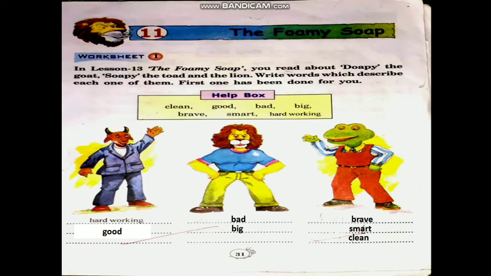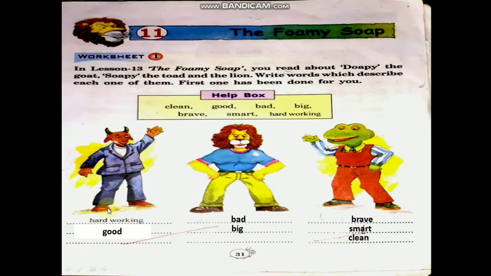You listen the lesson, no children? The foamy soap. You know, goat, lion, toad. About goat, which word describes, children? Hardworking. Dopey, the goat is hardworking, no children? So hardworking and good. Okay children, select from the help box and write words which describe each one of them.